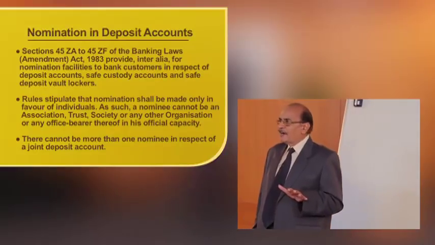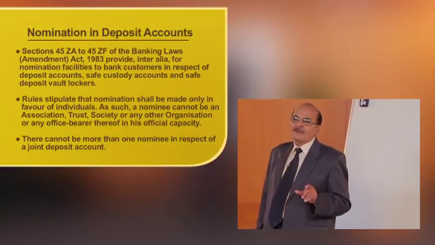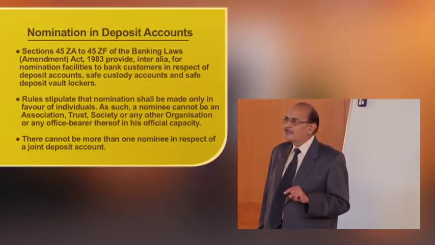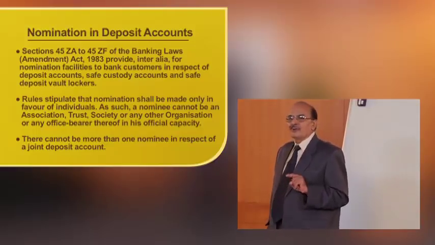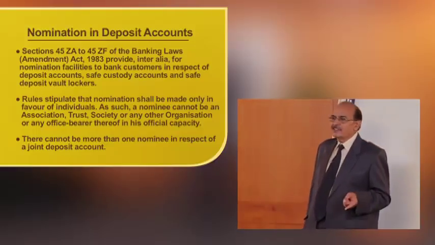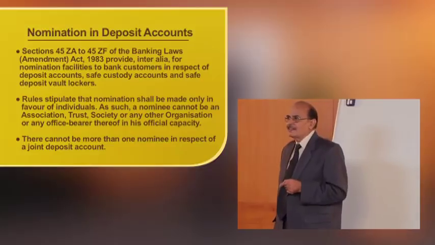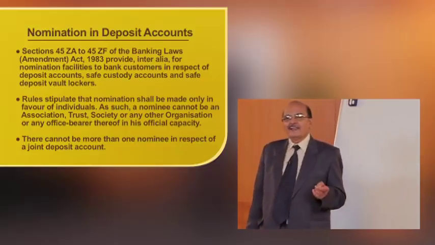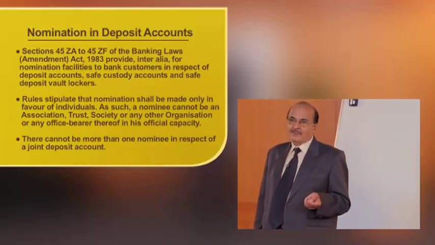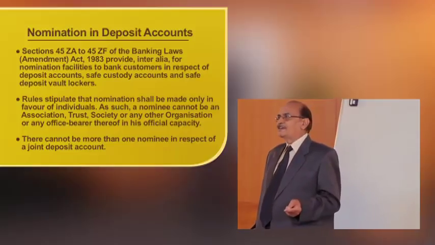The rules stipulate that nominations shall be made only in favor of individuals, which means that you cannot nominate an association, a trust or a society or any organization in their official capacity. So only individuals can be nominated.